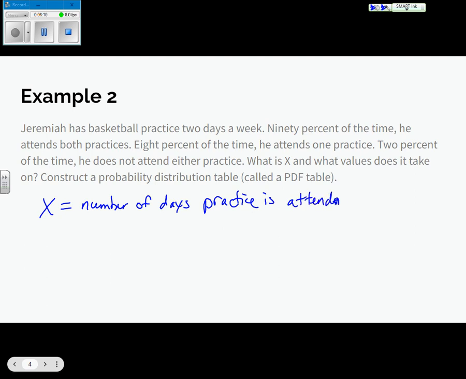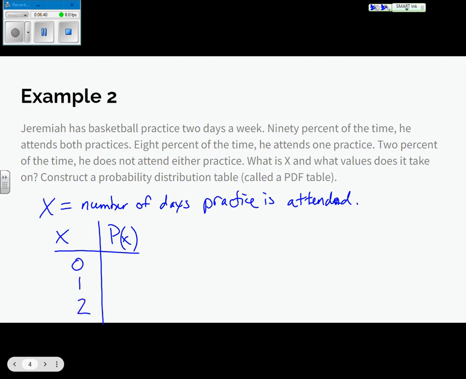And it says what is X and what values does it take on? What you can do for what values does it take on is you can just go ahead and come down here and make a probability table. Okay. So what are the different values? What are the different number of days that he attends practice? 0, 1, and 2. There's only 3 of them, right?